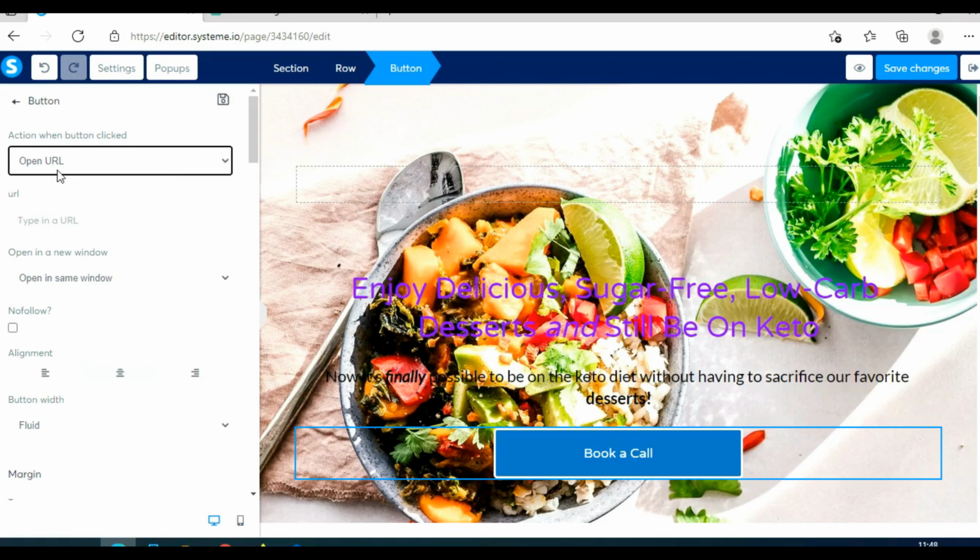So choose open URL. And here we need to add our URL, our Digistore24 affiliate link, because like I said, we are doing Digistore24 affiliate marketing. Of course, you can use ClickBank, you can use JVZoo, Warrior Plus, Amazon, or any other affiliate network.